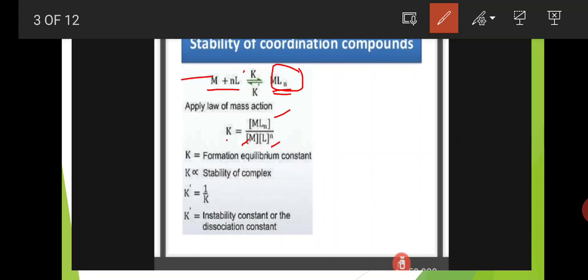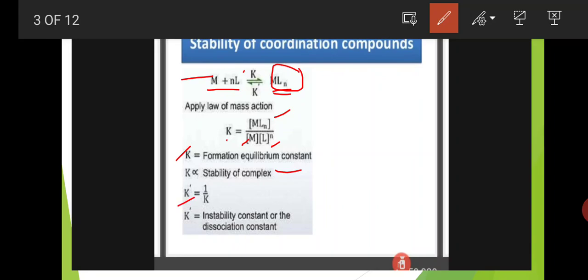The stability constant or equilibrium constant K equals the concentration of MLn divided by the concentration of metal into the concentration of ligands. Here K is the formation equilibrium constant, and K is proportional to the stability of the complex.